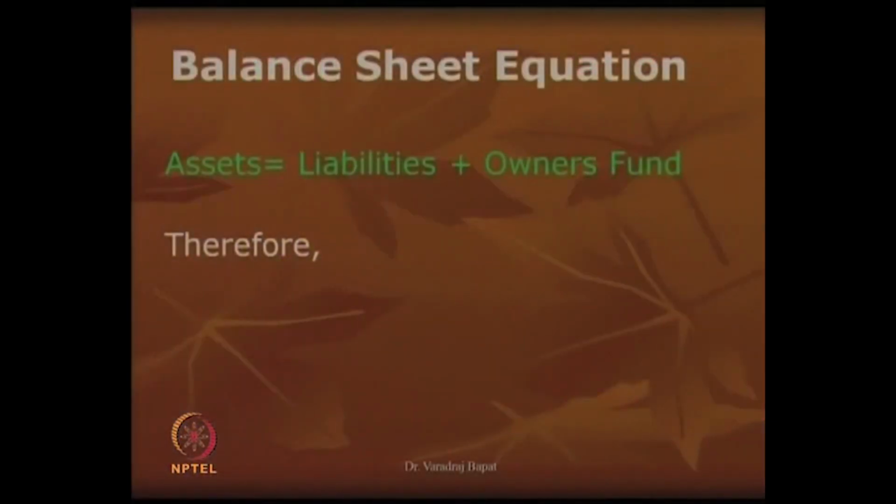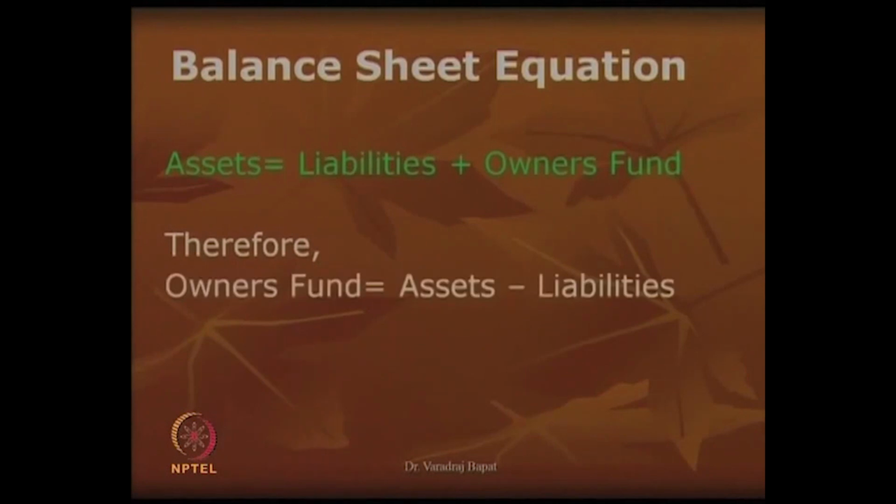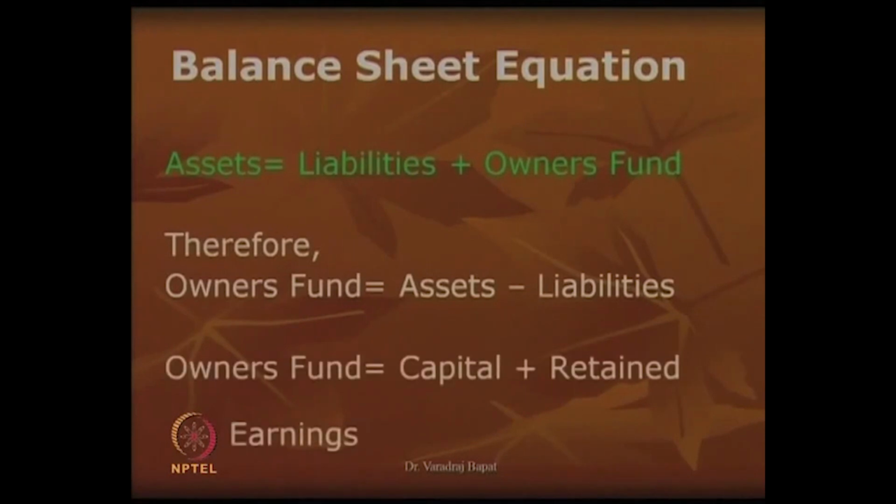You can write this balance sheet in the form of balance sheet equation. So, as you know, there are two sides, one is assets, other is liabilities and owner's fund, and assets should always match the sum of liabilities plus owner's fund. So, equation becomes assets equal to liability plus owner fund. You can also say owner fund is assets minus liabilities. As we have seen just now, owner's fund is also capital plus retained earnings.